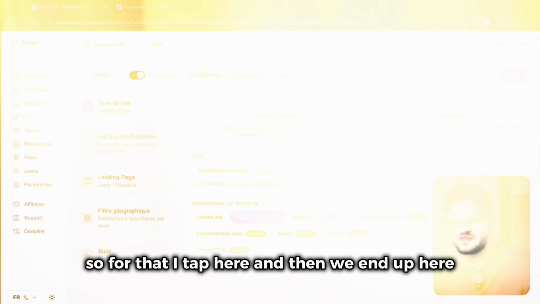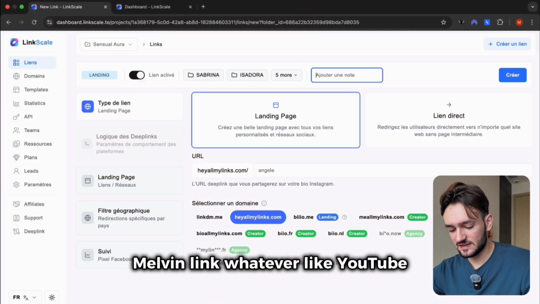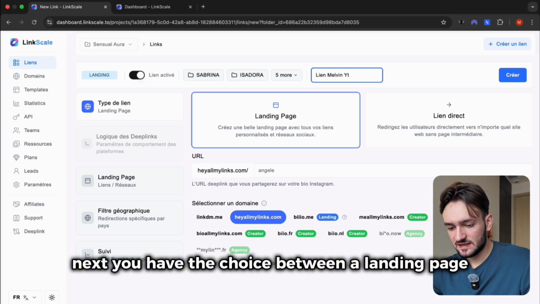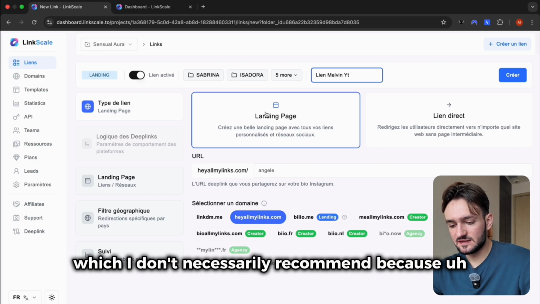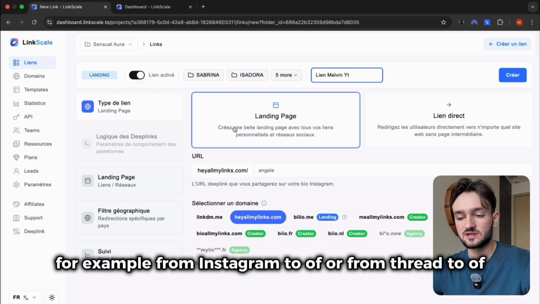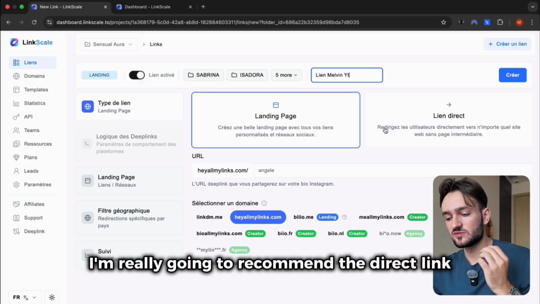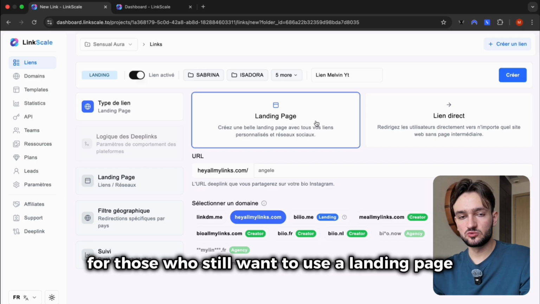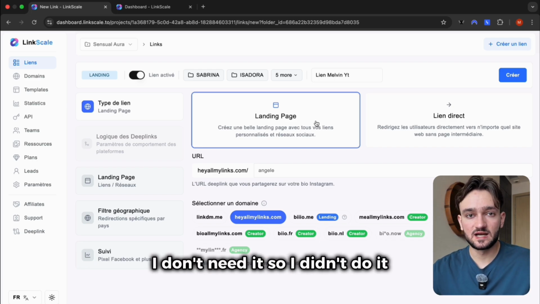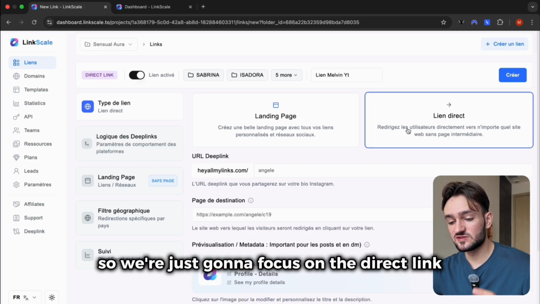So for that, I tap here, and then we end up here. Now I can even add a note and so on. For example, Melvin link, like YouTube, it doesn't matter. Next, you have the choice between a landing page, which I don't necessarily recommend, because in my opinion, what works best these days is really redirecting, for example, from Instagram to OF or from Threads to OF. So for that, I'm really going to recommend the direct link. For those who still want to use a landing page, I'll let you go and explore the landing page a bit on your own. Honestly, I don't need it, so I didn't do it. And honestly, it's not really what I recommend. So we're just going to focus on the direct link.